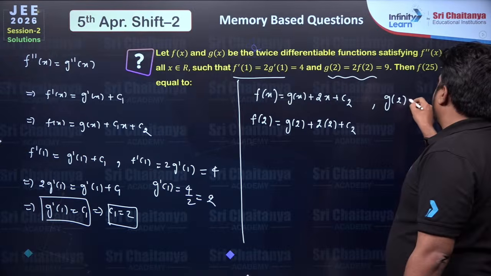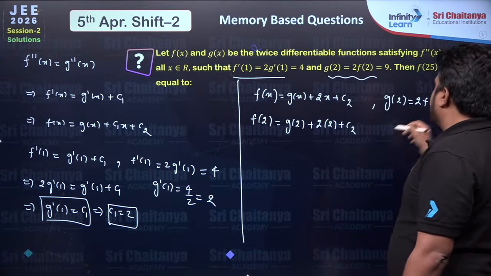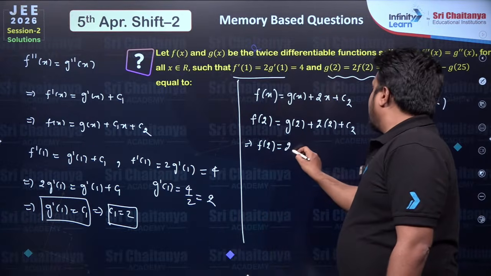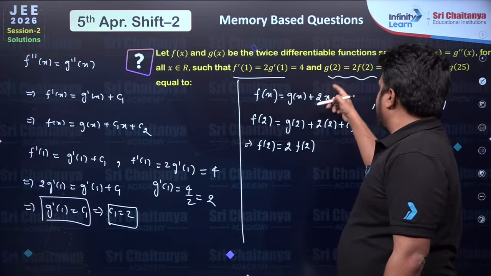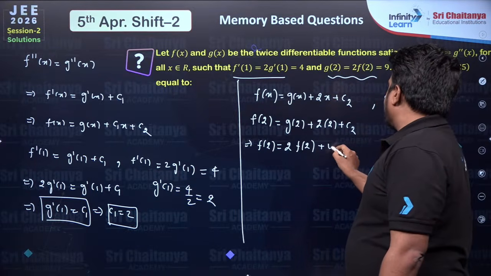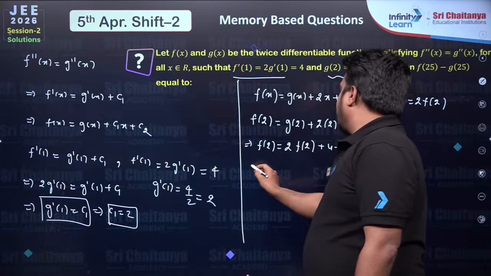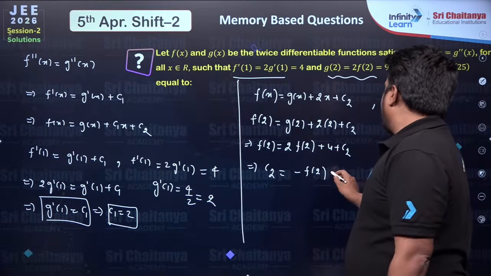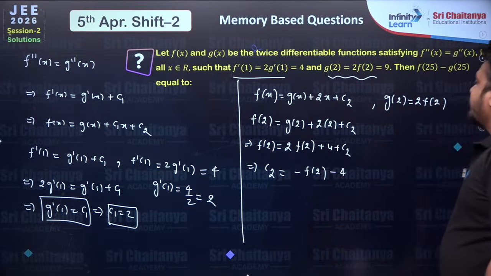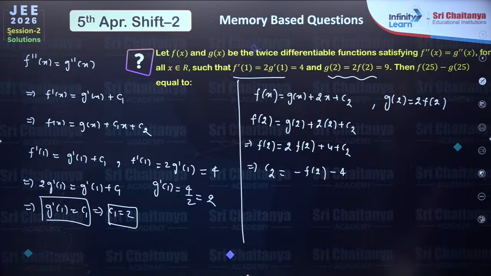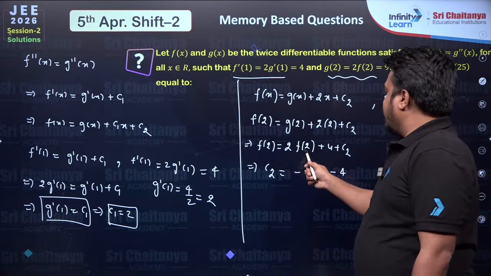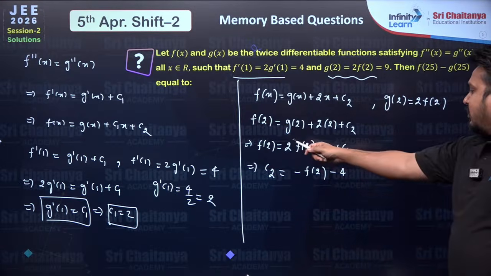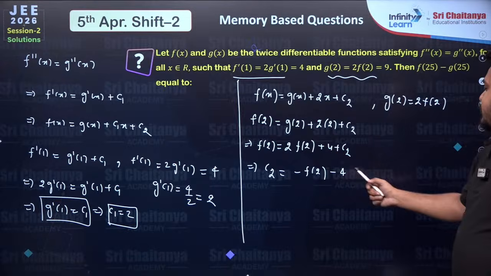We are given g(2) is equal to 2 times f(2). So f(2) is equal to 2 times f(2), which is the value of g(2), plus 4 plus c2. From here c2 will be equal to minus f(2) minus 4. I hope this part is clear to everyone. f(2) equal to 2f(2), so when it goes this side, we are getting minus f(2). This plus 4 will become minus 4.